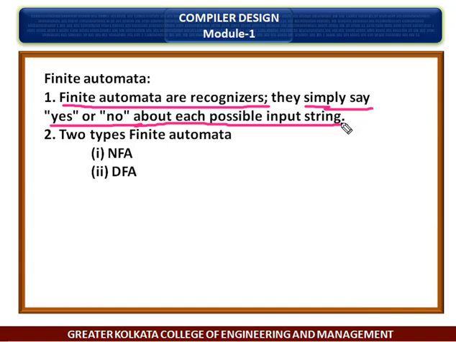Finite automata come in two flavors actually. Number one is NFA and number two is DFA.